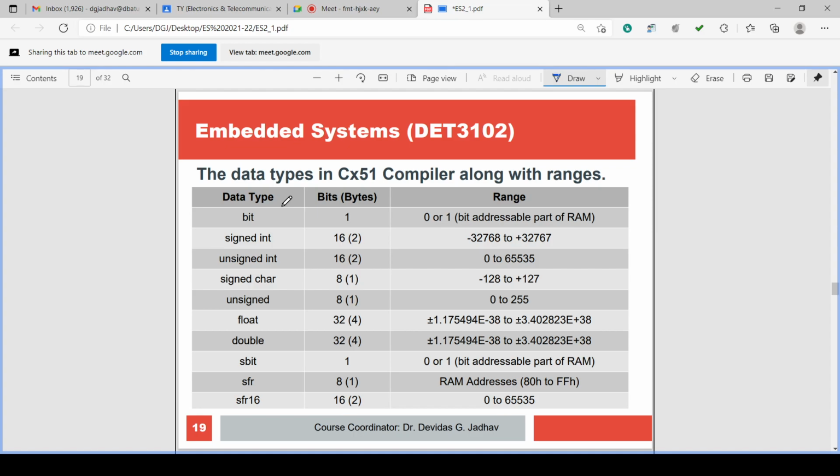Okay. So 0 and 1 bit addressable part of the RAM. And the complete RAM is not bit addressable. So some part of the RAM is bit addressable, that we should know. Then SFR is 8 bit addressable, and SFR 16 is again addressable, 0 to 65,535. So this we have seen yesterday.